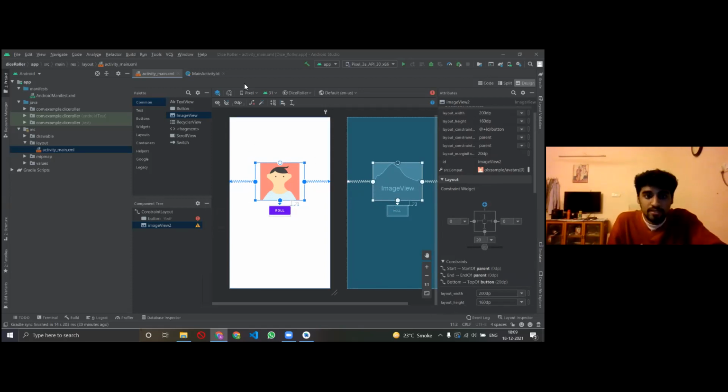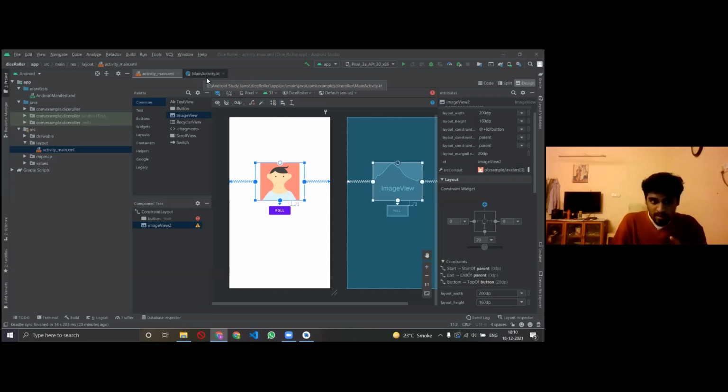Okay, yeah. So let's move further, and now let's write the code. Right. What we wanted was an app where we had an image and a button. So whenever I click the button, the dice should flip. So I've created a basic front end for that. Now comes the main part. I have to program it, right? That's the main part.